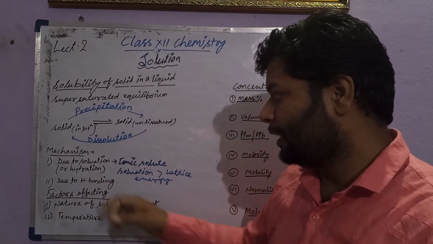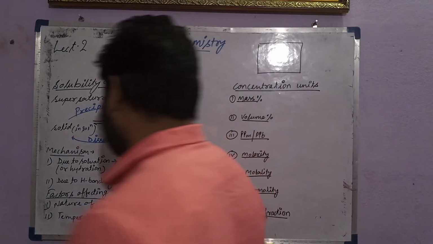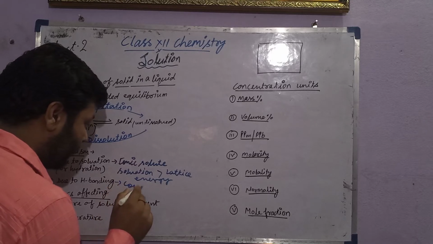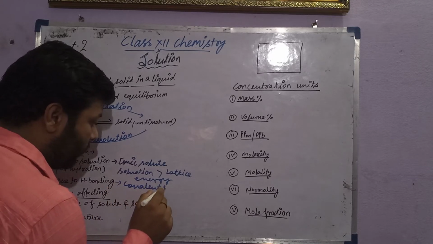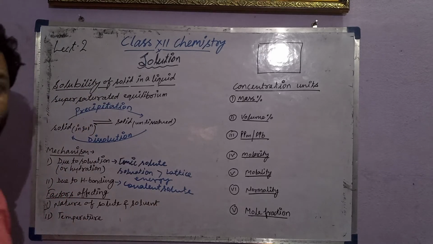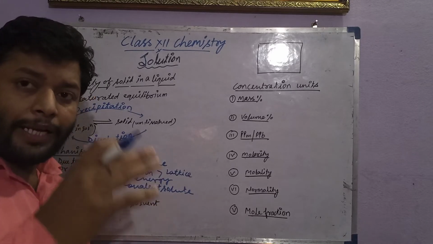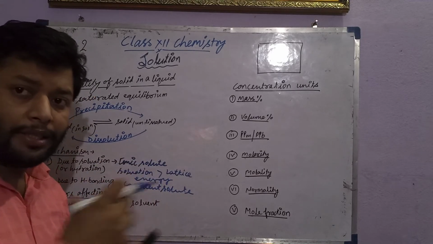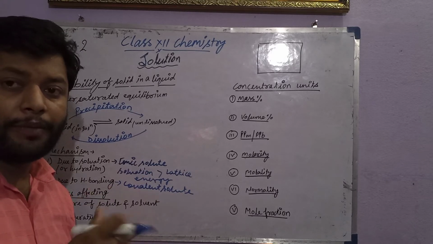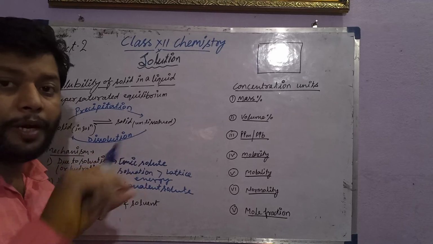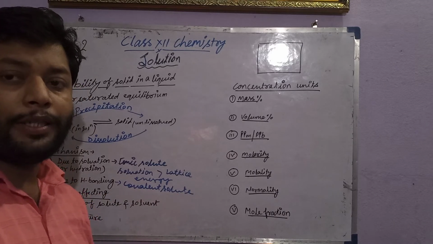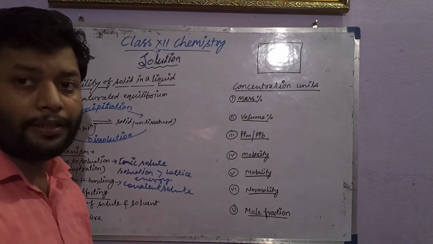The other thing is hydrogen bonding. This is actually for covalent solute. In a covalent solute, if the solute molecule has a tendency of hydrogen bonding with a solvent molecule or with a water molecule, it will dissolve easily in water. They will not form any kind of lattice. They can dissolve in water without dissociation, without ionization.